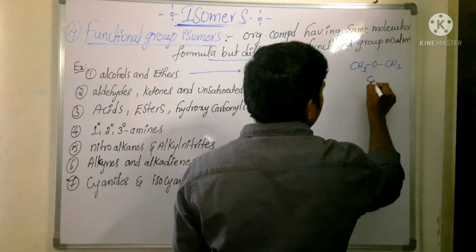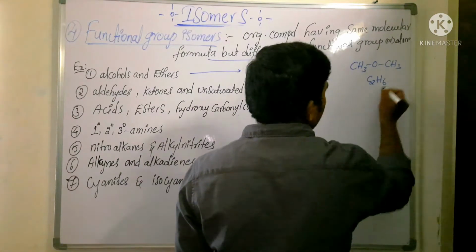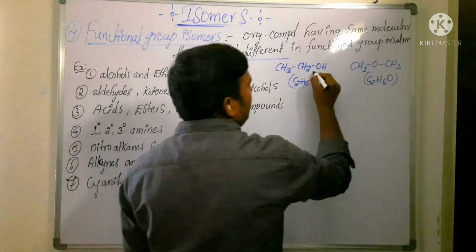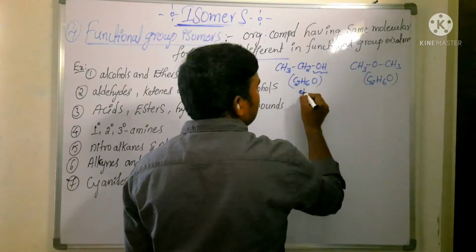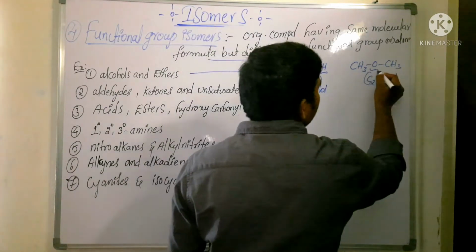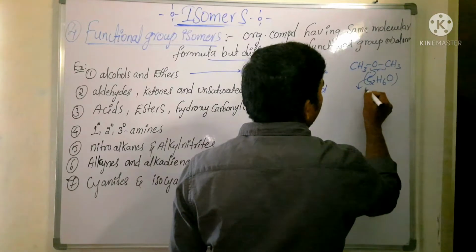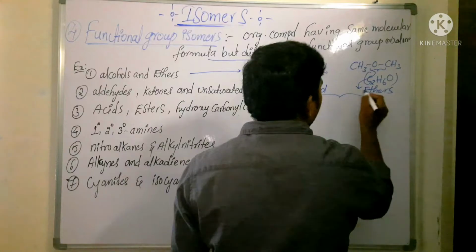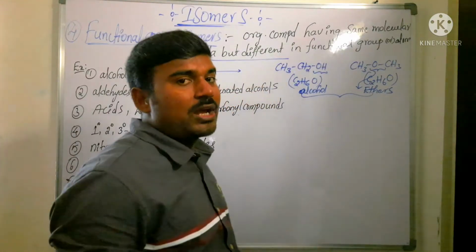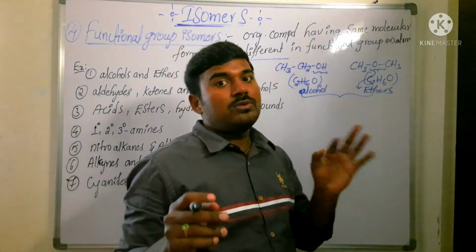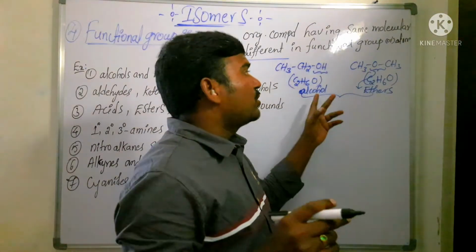Now how many carbons are there? 2 carbons, 6 hydrogens, 1 oxygen. Both have the same molecular formula, but here which functional group is present? Alcohol. Here? Ether functional group. Alcohols and ethers, which have the same molecular formula but differ in their functional group or functional atom, come under